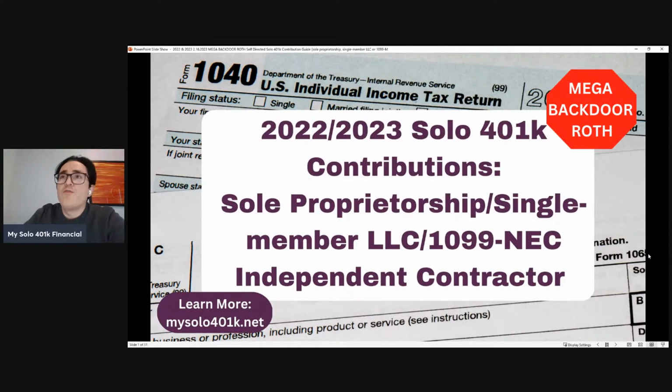All right, as you can see, our session today is another deep dive session regarding 2022 and 2023 solo 401k contributions, focused on Mega Backdoor Roth, specifically for self-employed businesses that are taxed as a sole proprietorship, a single member LLC, maybe someone whose business is taxed, they're acting as a 1099 independent contractor. So if you're on YouTube, you can post questions in the chat. We'll go through those questions after we go through the slides that we wanted to share.